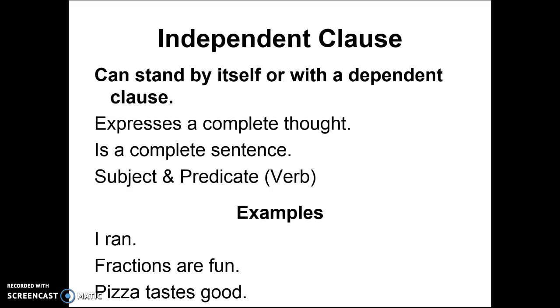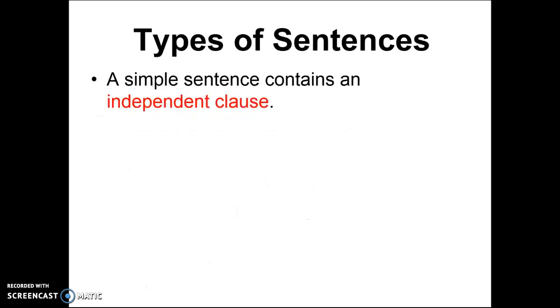All right, so moving on from the different types of clauses, both independent and dependent, those are the two we're going to focus on for the purposes of this PowerPoint. We're going to move on to different types of sentences. There are 4 types that we're going to talk about. Your first type of sentence is a simple sentence. A simple sentence contains an independent clause. So that's the main thing you need to know.